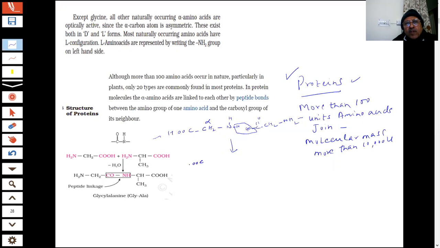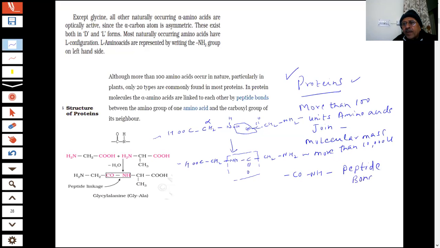You have COOH, CH2, NH, this bond will become CO, and CH2, NH2. They will further keep on combining like this. Now what is this bond called? This is CONH. This is called a peptide bond, students.